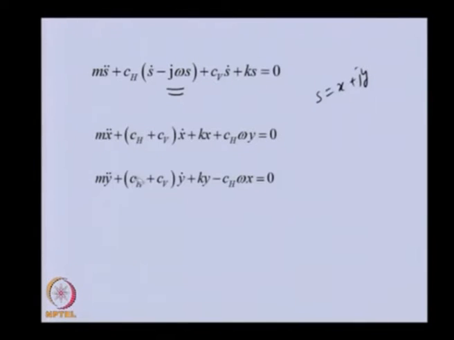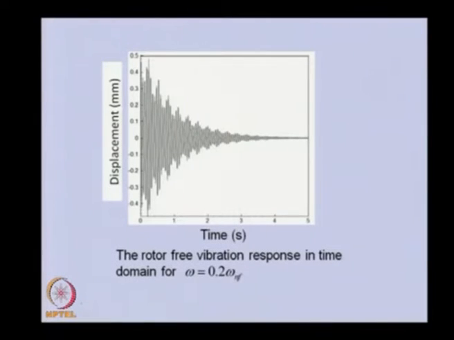You can see there are hysteretic damping terms coming in these places, and these two equations are now coupled, because in the x direction the y term is also coming because of internal damping, and also in this we have the x term in the y direction. So to solve this by the direct integration method, obviously we need to solve these two equations simultaneously. We can use any numerical integration method.